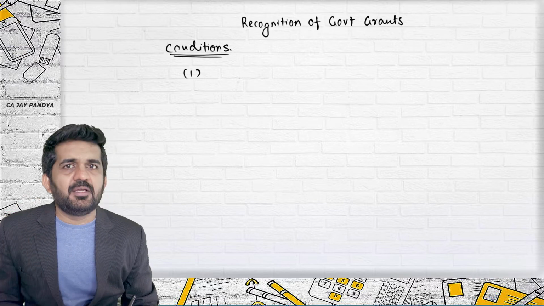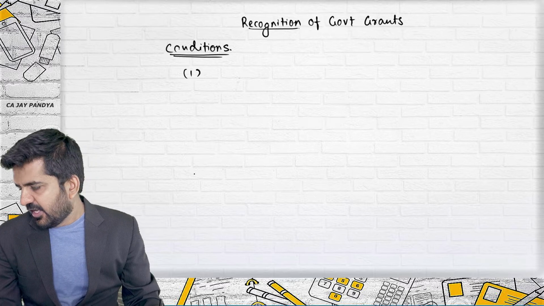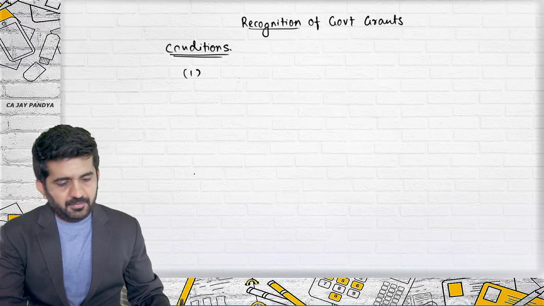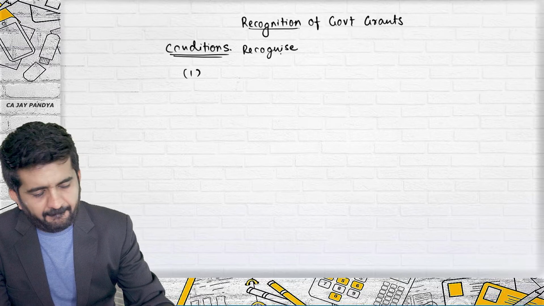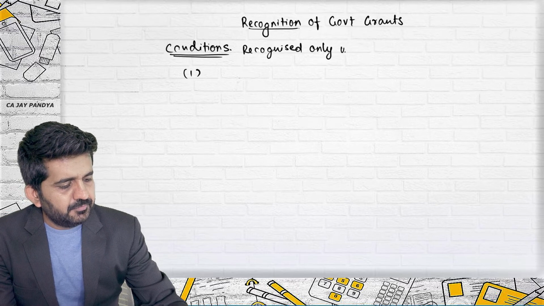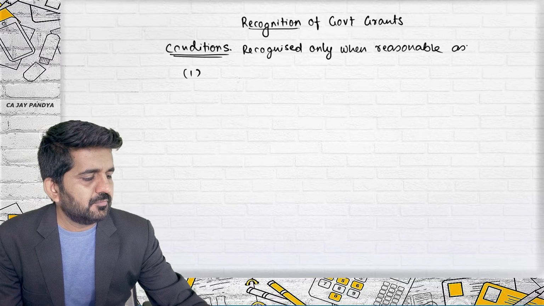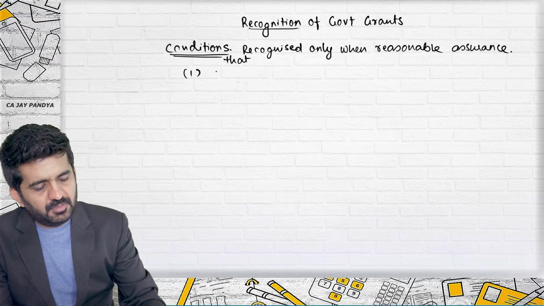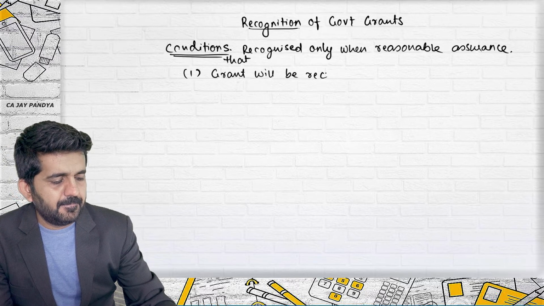So what are we learning? When we can recognize a government grant, recognition of government grant, and these are the conditions. Number 1, it should be recognized only when there is a reasonable assurance that the grant will be received.